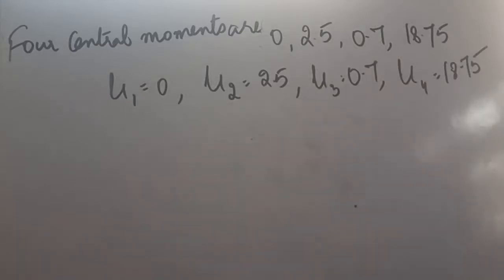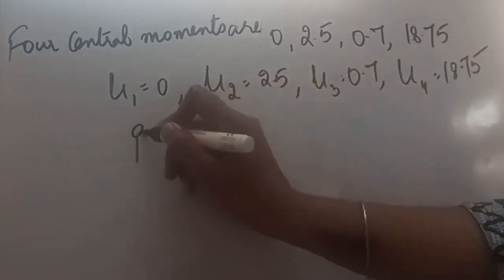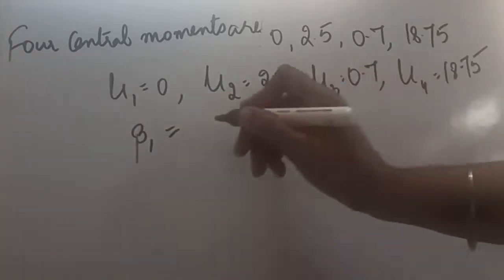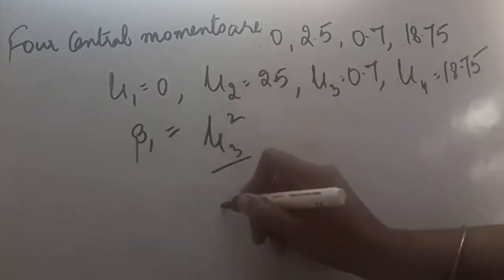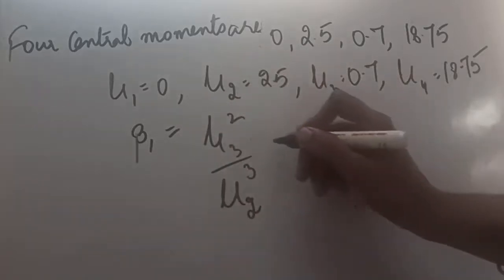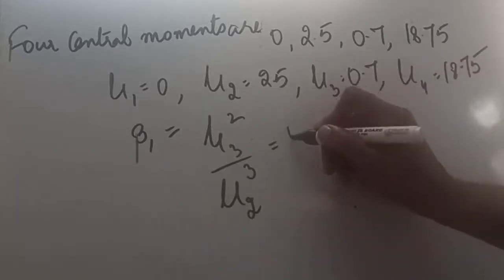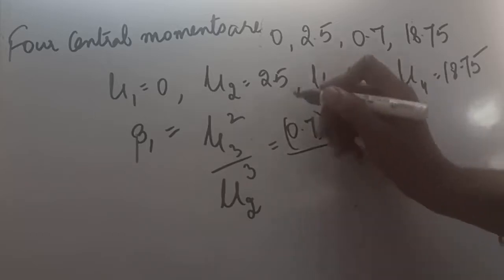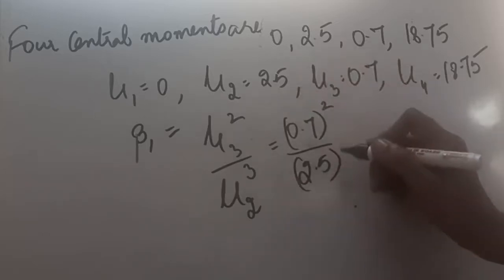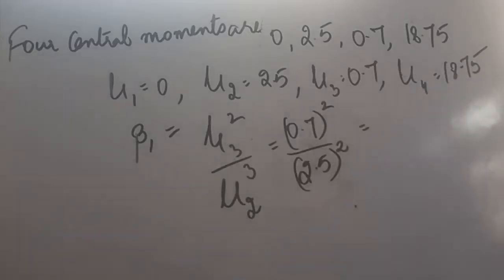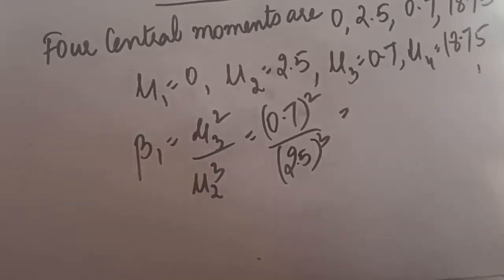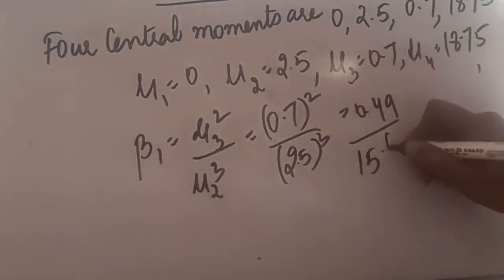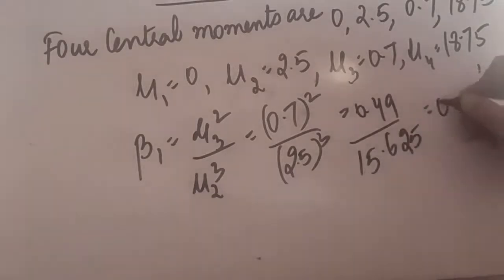If we have to calculate the first measure of kurtosis, beta 1, the formula is mu3 square divided by mu2 cube. Putting in the values: 0.7 square divided by 2.5 cube. 0.7 square comes out to be 0.49 and the denominator comes out to be 15.625.